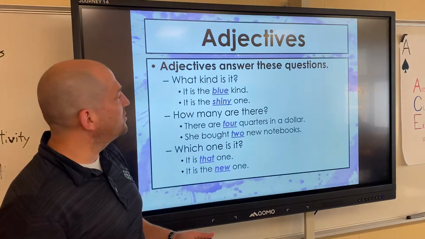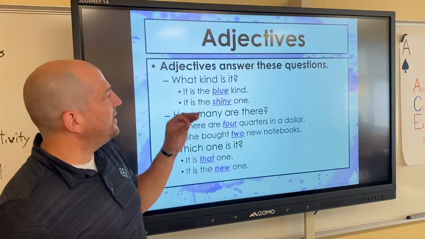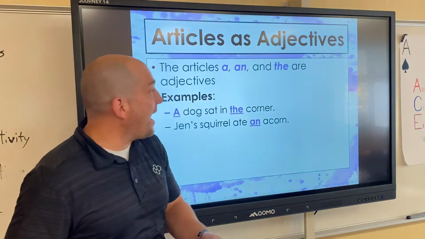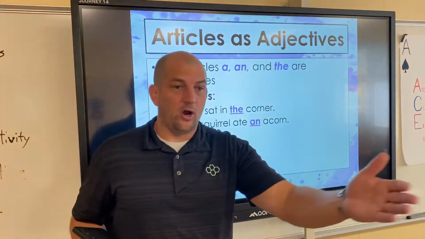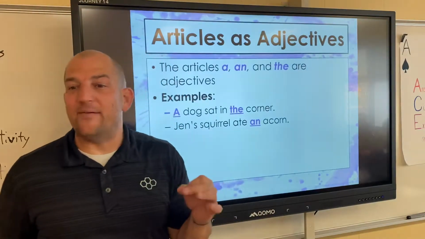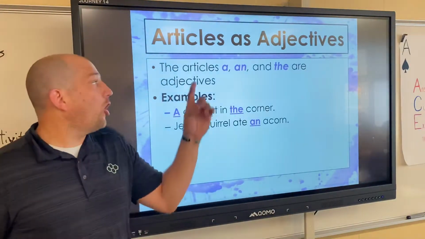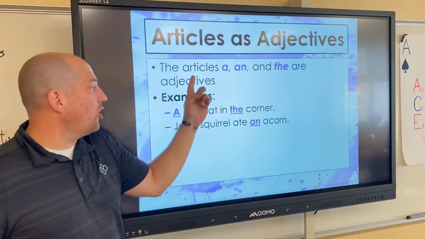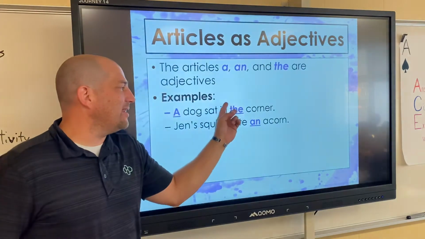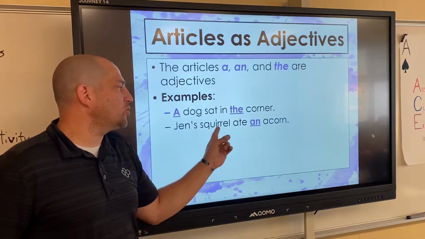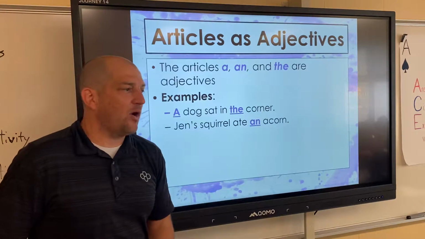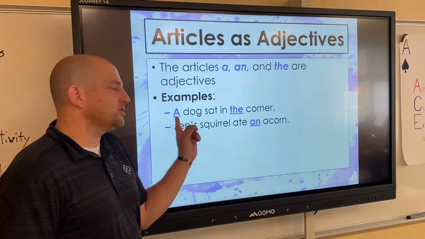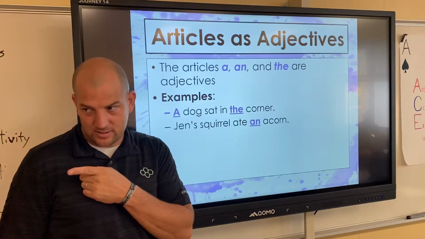So, now we're going to get into these types of adjectives. All right. This is what we were told earlier. Articles as adjectives. You should have these written down already. Articles as adjectives. An article. A dog sat in the corner. The squirrel ate an acorn. Now, real quick question. How come this is A-N and this is only A? Yes.